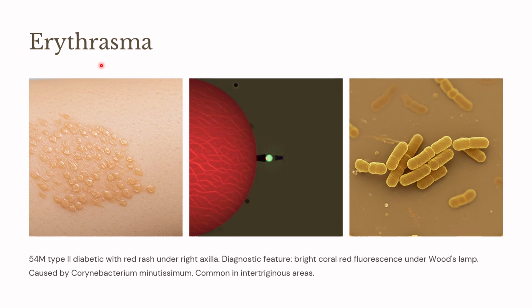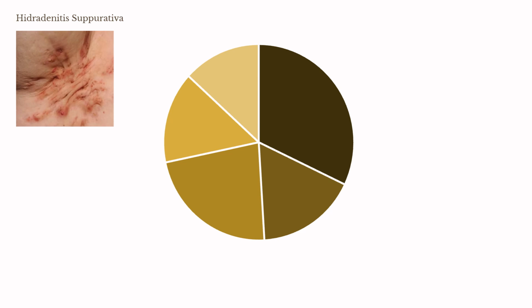What do you know about erythrasma? Erythrasma is a condition caused by Corynebacterium minutissimum. It mostly affects the intertriginous areas, preferably the axilla, with a bright coral red fluorescence under Wood's lamp. What is this condition?